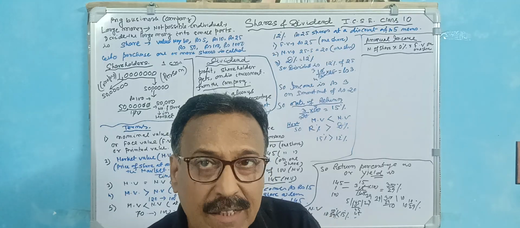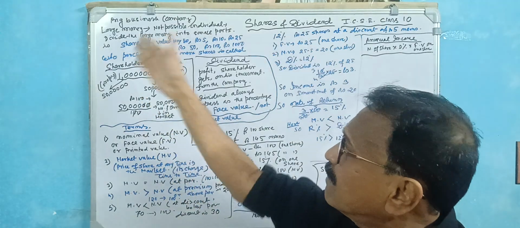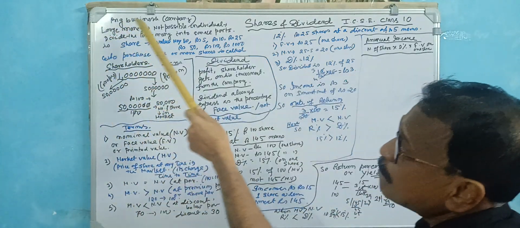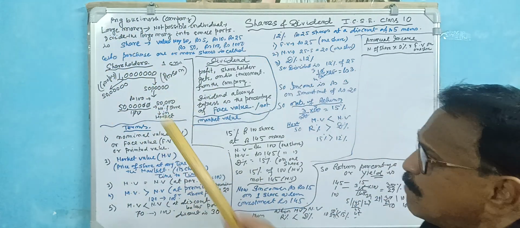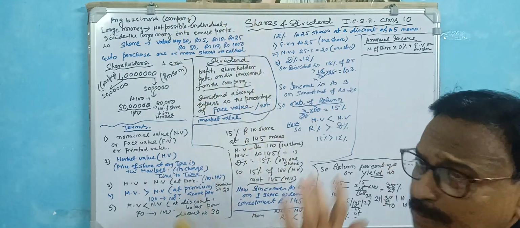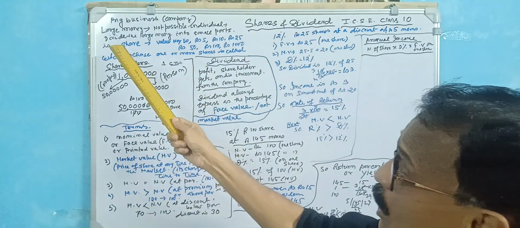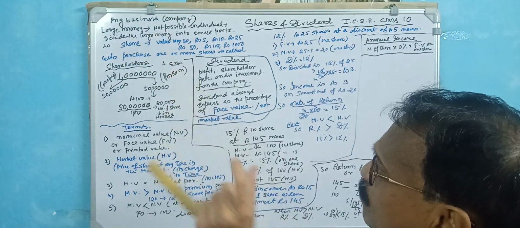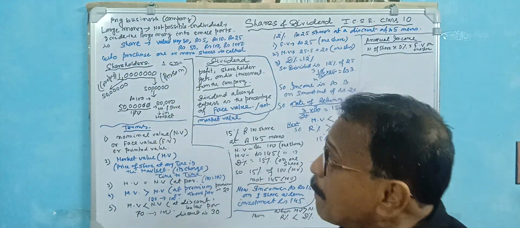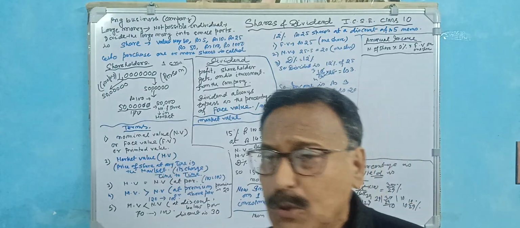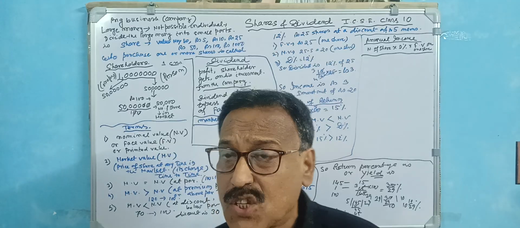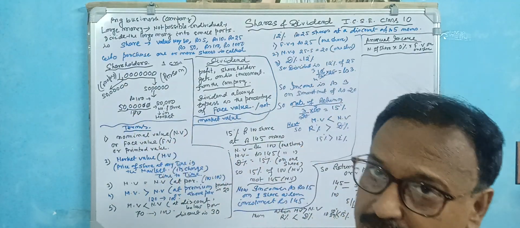Suppose a big business or company needs a large amount of money, and it is not possible for an individual to collect this. So the large amount of money is divided into small parts. As an example, suppose a new company is starting and 1 crore is needed.